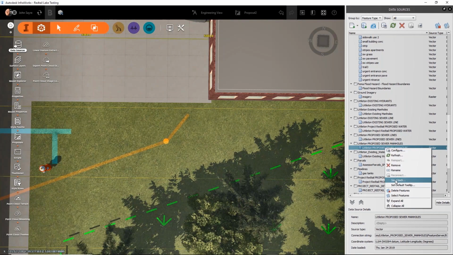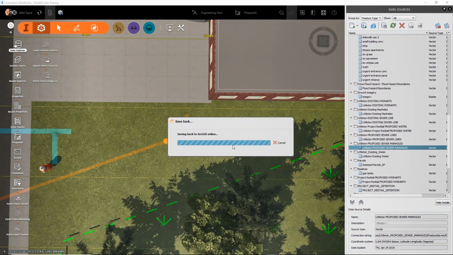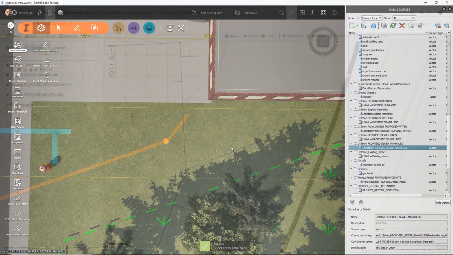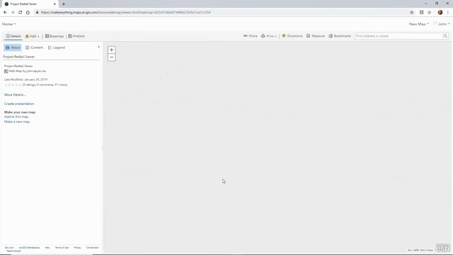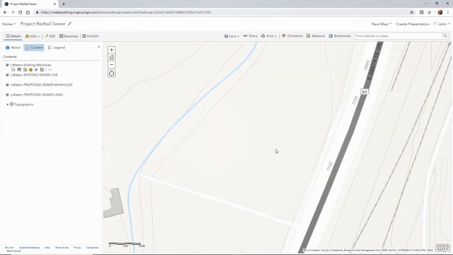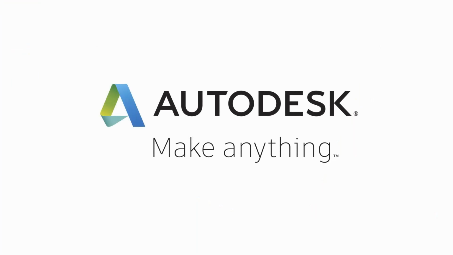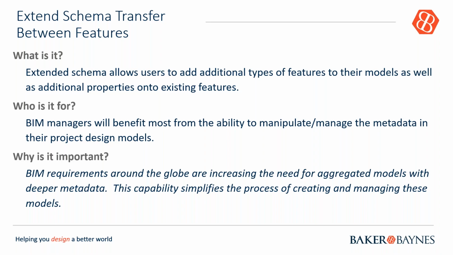And now what we've done is use the save back functionality so that the original data gets updated. So now when we log into ArcGIS, you will see that, once we have updated it, it has actually moved into place according to your model. The reason this came about is that when we were doing designs, we found that one part was updating, but when you went back to the original data, it wasn't.